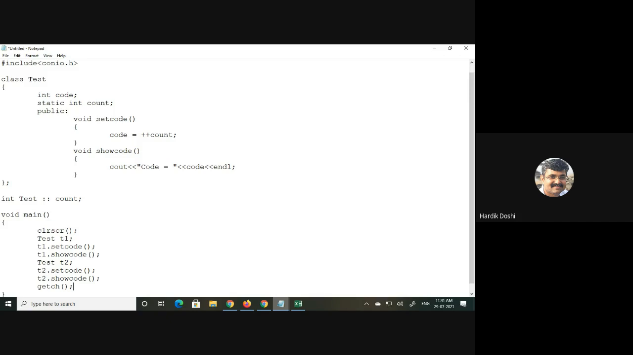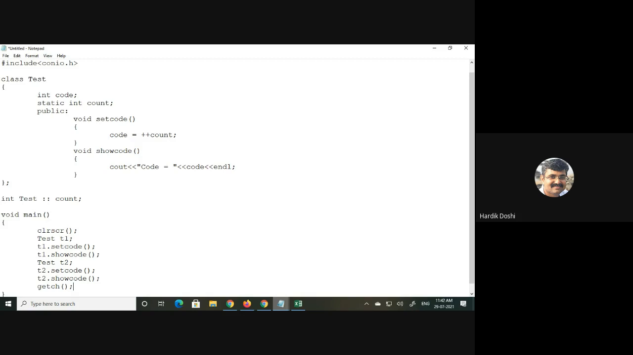Now, it will allocate 2 bytes for T1 and 2 bytes for T2 and a separate 2 bytes for count. Because count is a static member of the class, it means that memory location will be shared by all the objects.